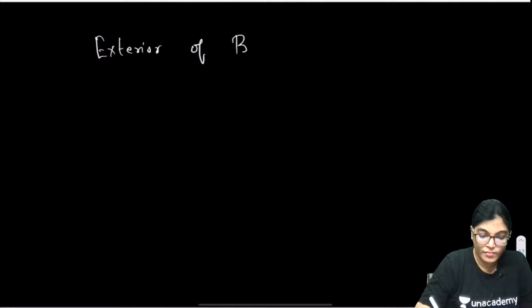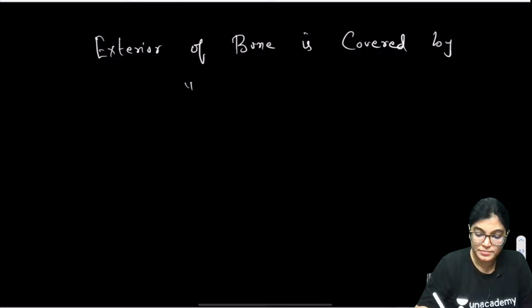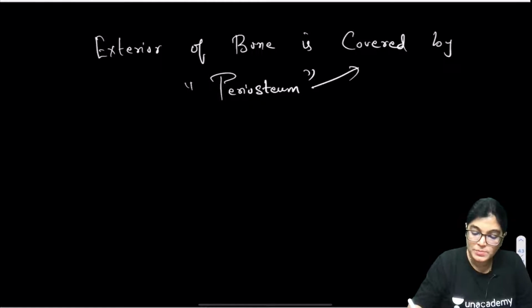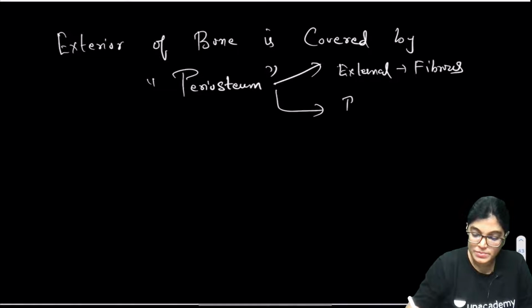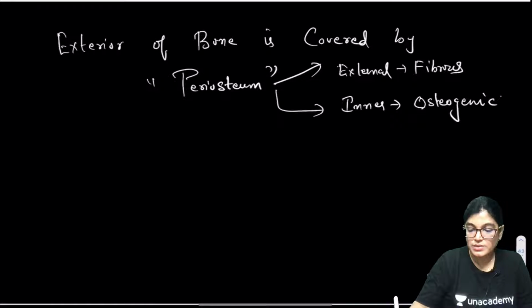The exterior of the bone is covered by periosteum, and this periosteum again has two layers. The external layer of periosteum is fibrous, and the inner layer of periosteum is osteogenic, giving rise to osteoblasts.